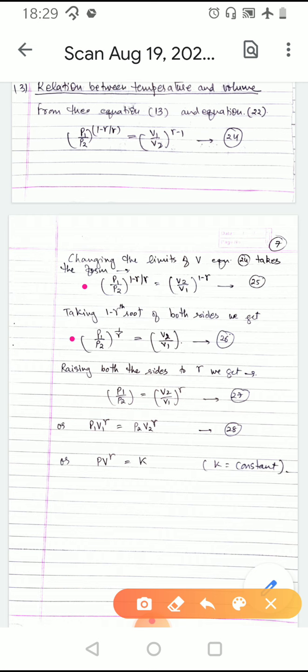Now raising both the sides of equation 26 to the power gamma, we get P1 upon P2 is equal to V2 upon V1 raised to the power of gamma. Now we put the subscript 1 terms together and subscript 2 terms together, so the expression becomes P1 into V1 raised to the power gamma is equal to P2 into V2 raised to the power of gamma, or we can say P into V raised to the power of gamma is equal to K, where K is a constant.